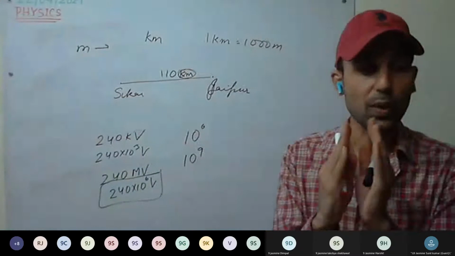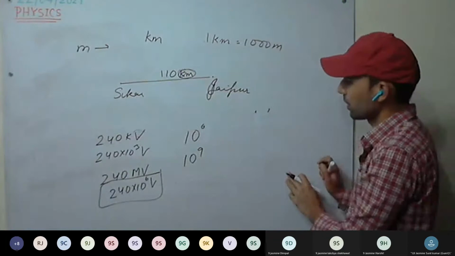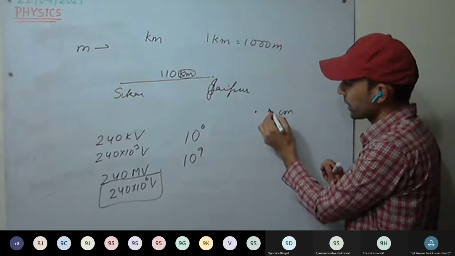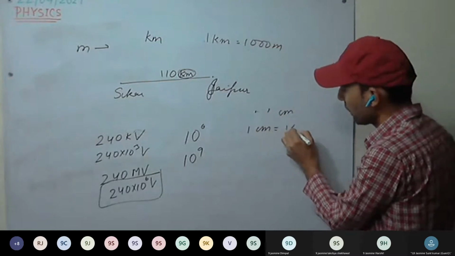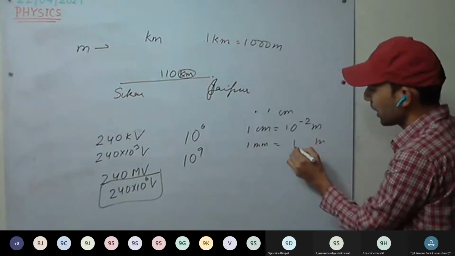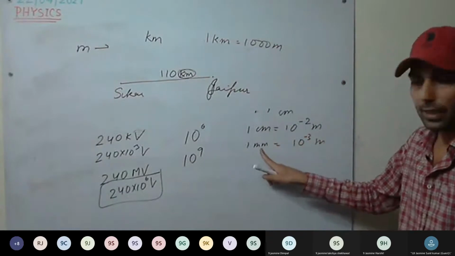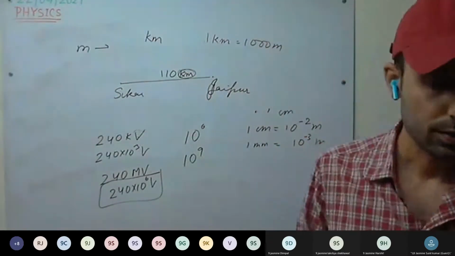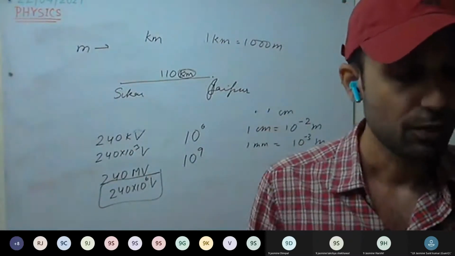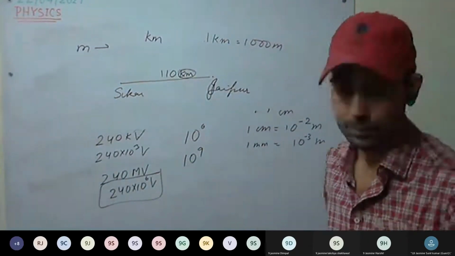And similarly, if you have to measure very small quantities, for example we have to measure this much length, if we use meter, meter will be too long. So we use centimeter. 1 centimeter is how much? 10 raised to power minus 2 meter. 1 millimeter in terms of meter is 10 raised to power minus 3 meter. We are using prefixes: centi, milli, micro, nano, pico. Those are the prefixes we use for measuring smaller quantities. Is this clear? Are the prefixes clear?